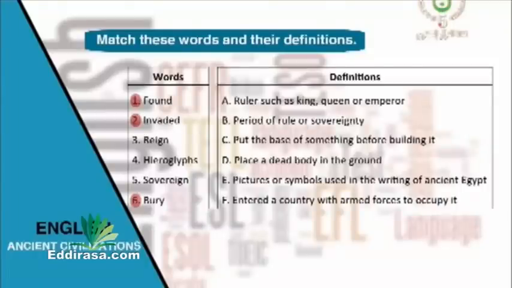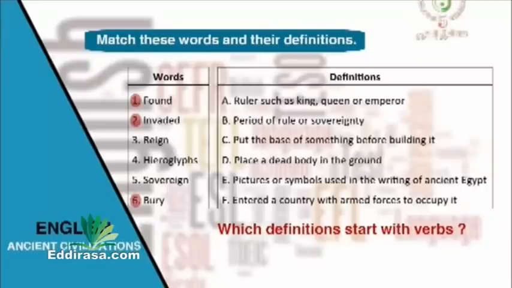Among the definitions we have just read, which definitions start with verbs? Good. Definitions C, D, and F start with verbs. So let's match each word with its corresponding definition. As you can notice, the verb invaded is the only one in the past simple. Which definition starts with a past simple? Good. Definition F. So we can say that invaded goes with definition F, entered a country with armed forces to occupy it.